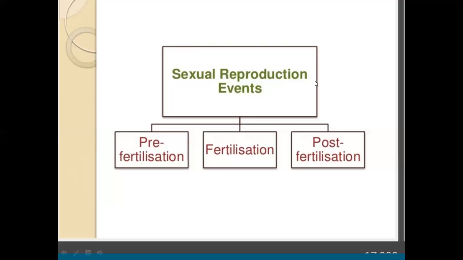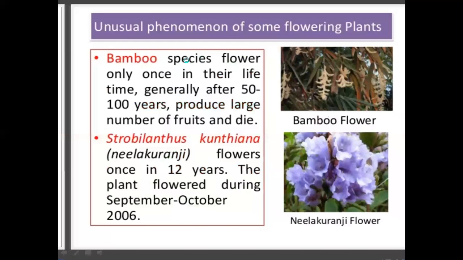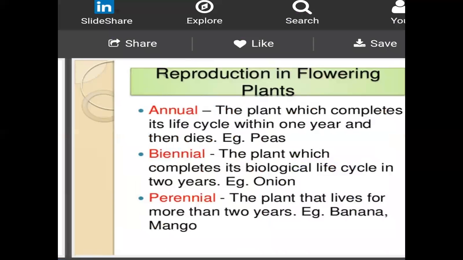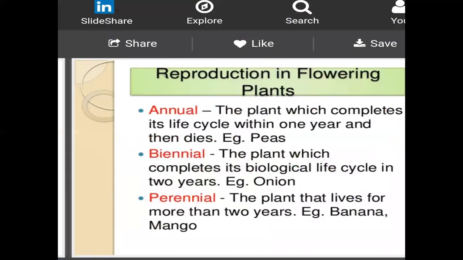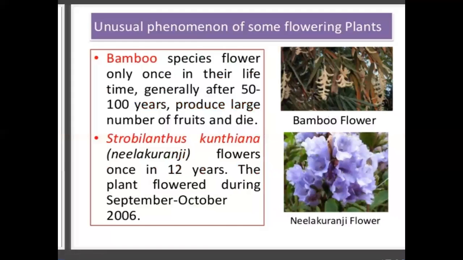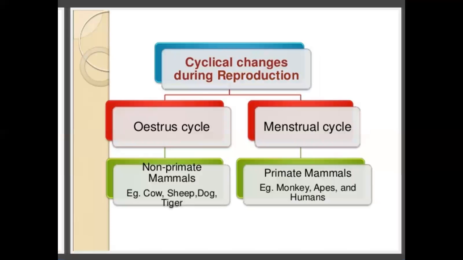We will start these sexual events in the next class. In today's class we discussed reproduction in flowering plants, the mode of sexual reproduction, the definition of sexual reproduction, the conditions needed for flowering plants, and the conditions needed for animals. The question will arise: what is the difference between the oestrous cycle and the menstrual cycle?